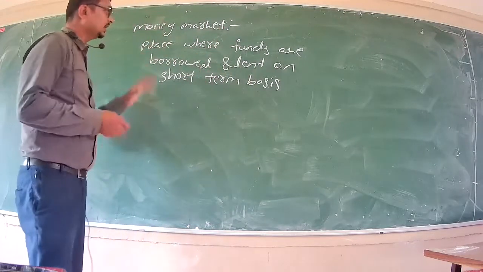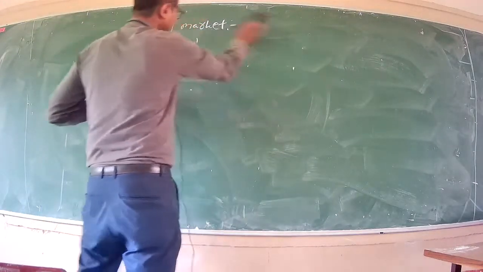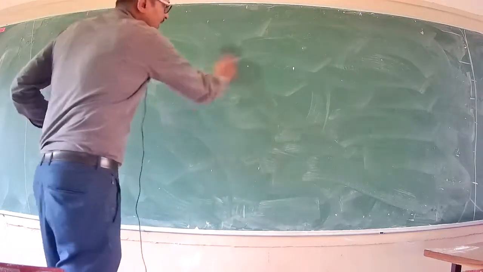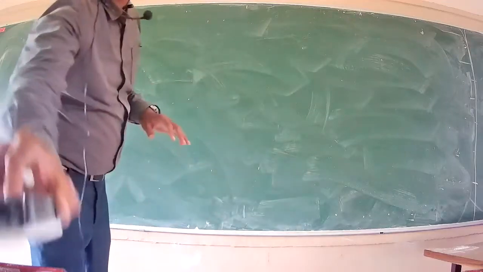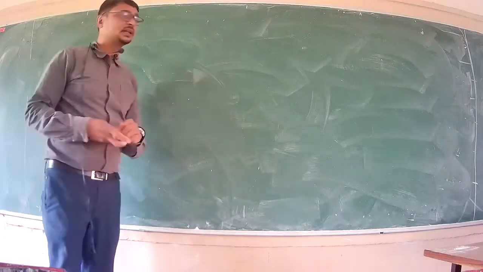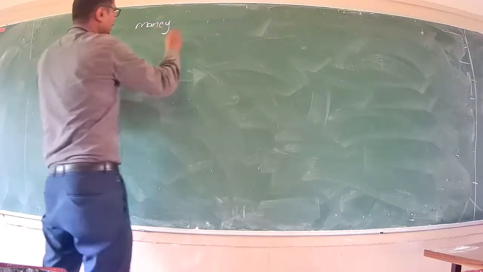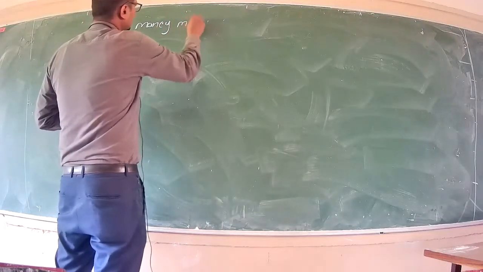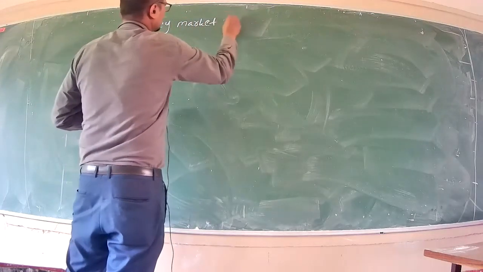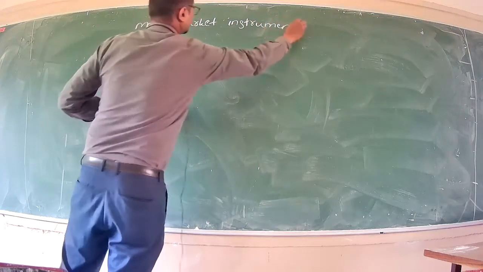So the money market is the place where funds are borrowed and lent on a short-term basis. Short-term basis in the sense that within a year, the entire transaction should be completed. So in today's class, we are going to discuss money market instruments. Very important topic. You may make a note of it. Money market instruments.